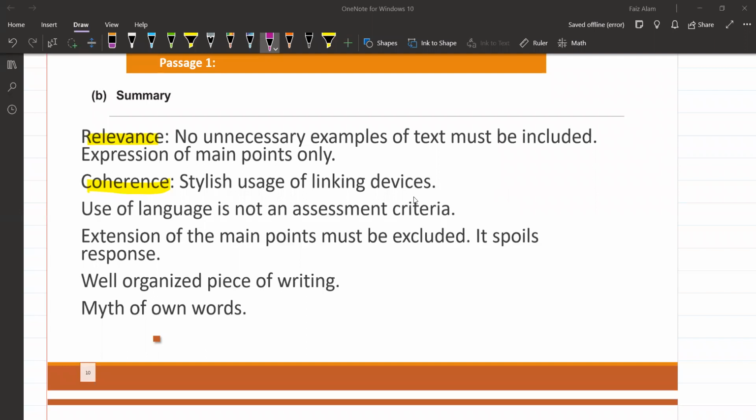Use of language is not necessary criteria. For example, when writing a summary, making a content, converting the points into your own language, making complex sentences or compound sentences. अगर ये सब कुछ करते वक्त कहीं पर ग्रामर थोड़ी लेसन हो जाती है, ग्रामेटिकल मिस्टेक हो जाती है, तो वो ग्रामेटिकल मिस्टेक कोई असेसमेंट ऑब्जेक्टिव नहीं है. You will not be marked for that. Means reduction of marks नहीं होगी on grammatical mistakes.